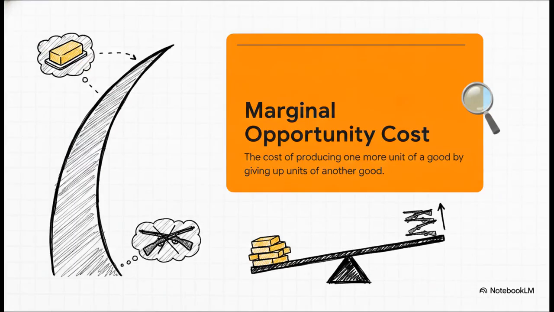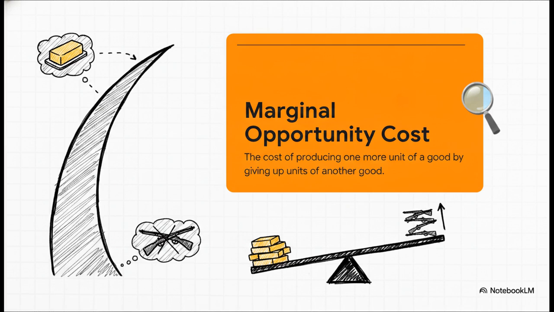So the crucial point is this concept right here, marginal opportunity cost. Let's say we want to move from combination C further down the curve to E because we decide we want more butter. To get that extra butter, society strictly requires lowering the production of guns. There's no way around it. And here's the kicker. Because resources are not equally efficient at producing both goods, a dairy farmer isn't exactly going to be a master weapons manufacturer overnight, the marginal opportunity cost increases the more we shift.